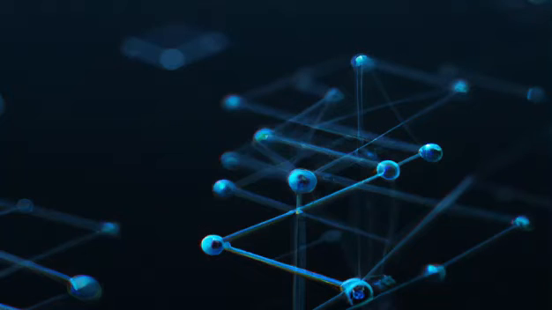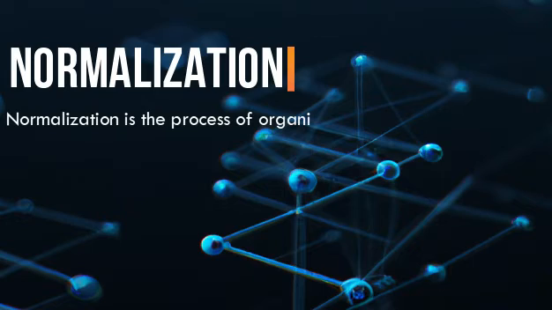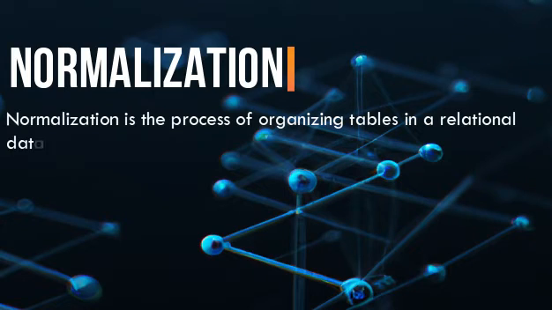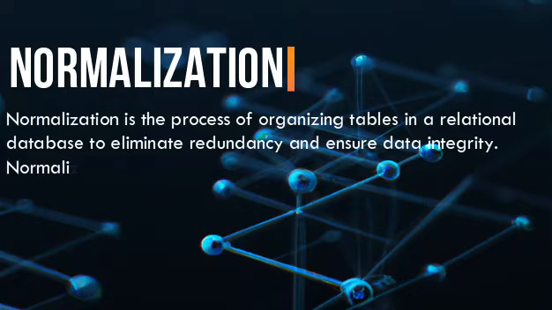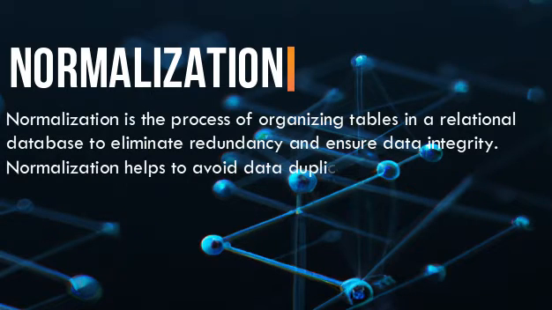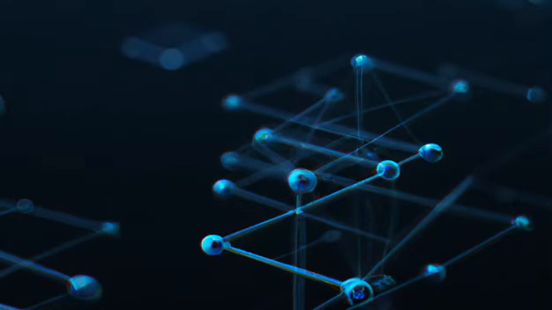6. Normalization. Normalization is the process of organizing tables in a relational database to eliminate redundancy and ensure data integrity. Normalization helps to avoid data duplication, minimize storage space, and reduce the chances of data inconsistencies or anomalies.